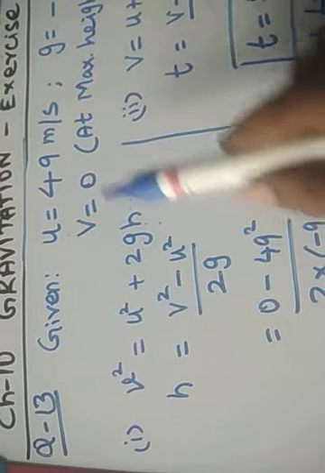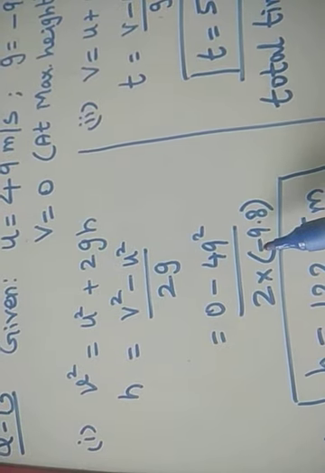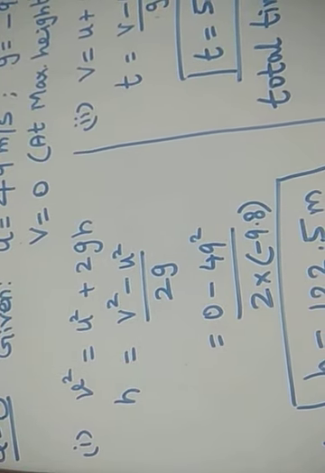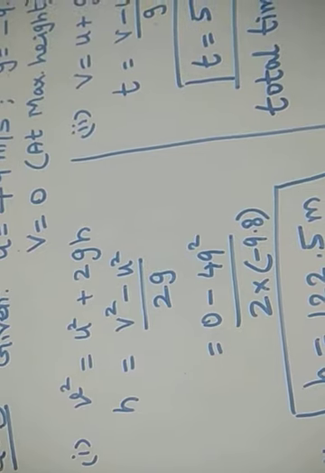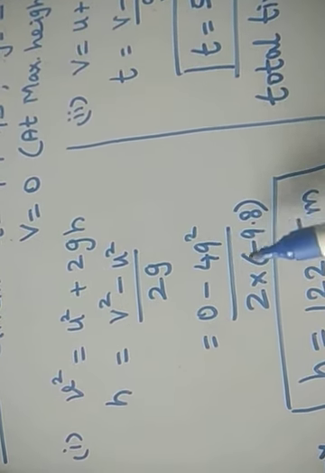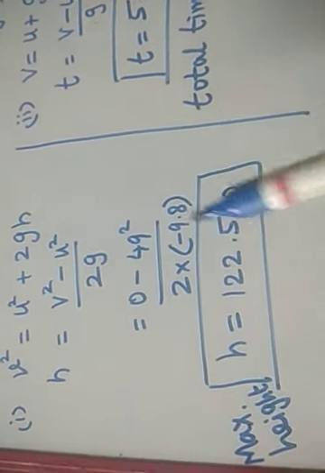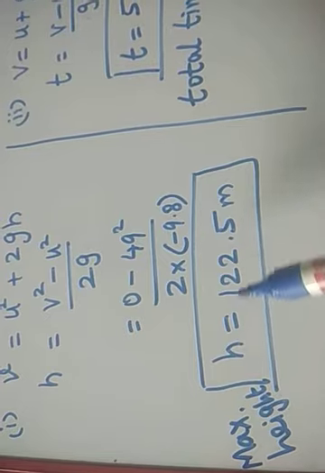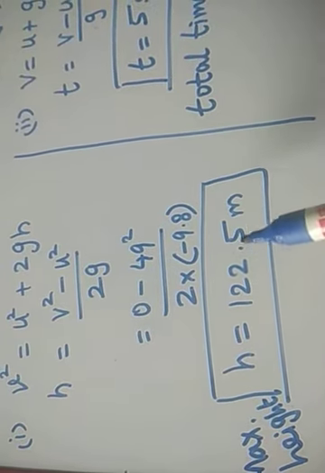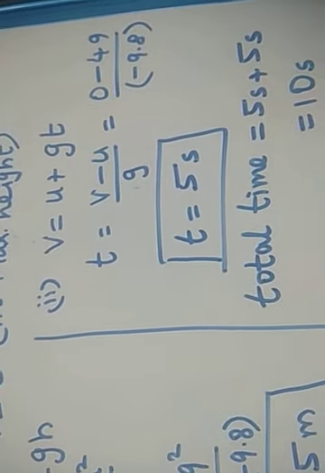So what is the final velocity? 0, and the initial velocity is 49 square by 2 into, why is it minus? Yes, very good. The body is moved upwards, so it will be moving against the earth's gravity, so we have to put a minus sign. Minus 9.8. By solving this equation, we get the maximum height as 122.5 meter.